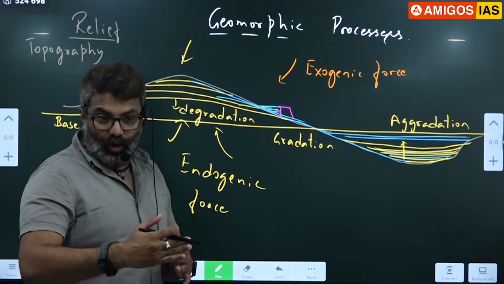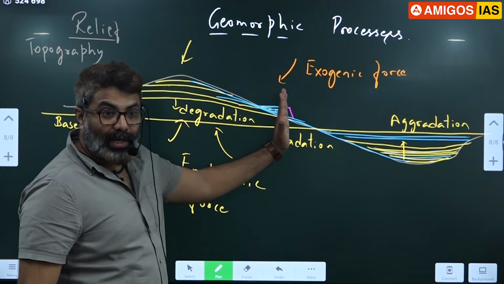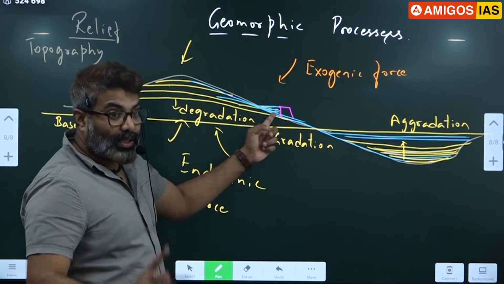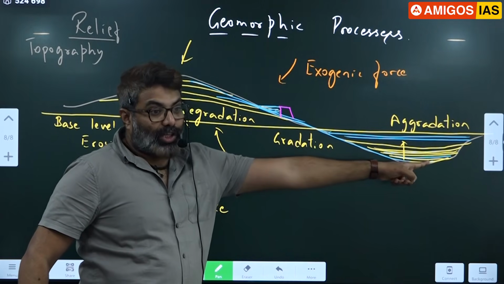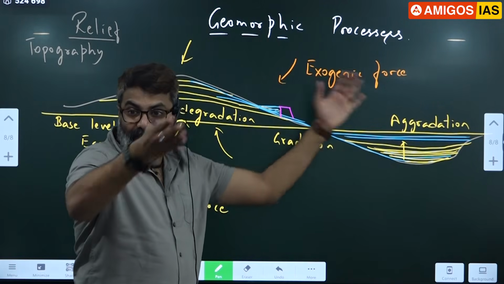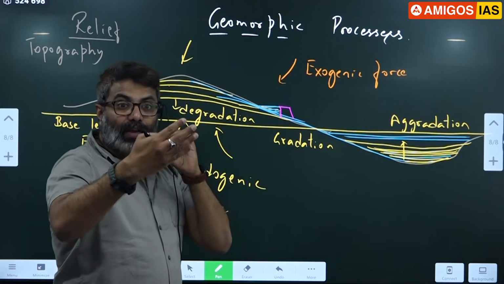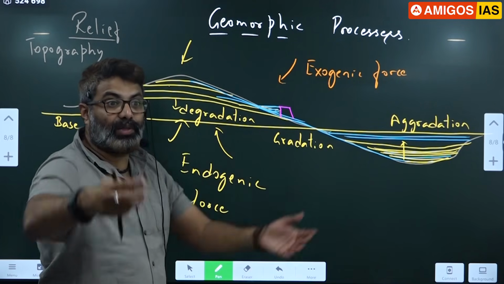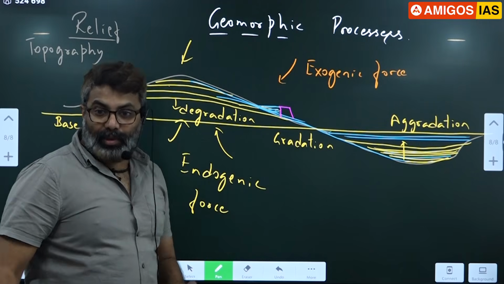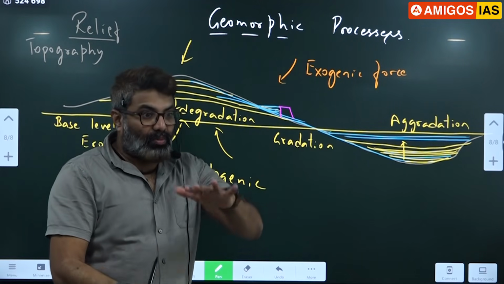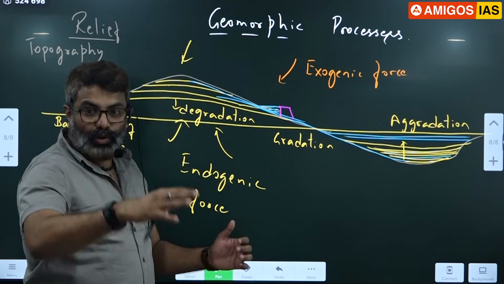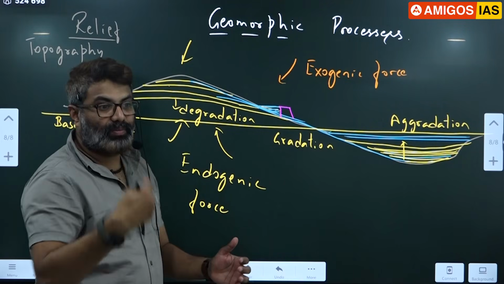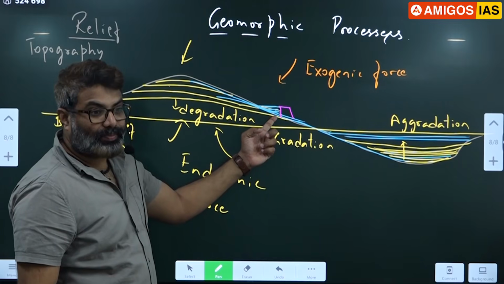Stopping the flow of water means what? You are creating an embankment. So the water stops here. Sedimentation takes place behind the dam instead of here. Instead of aggradation here, it starts filling up behind the dam. That is the reason every dam requires desiltation after some years. Behind the dam, along with the water, a lot of soil will be there. So after 10-20 years, they have to remove all the silt also. That is getting deposited here.